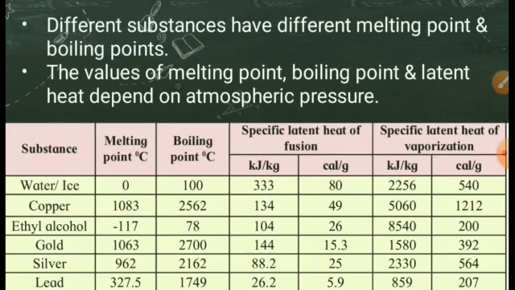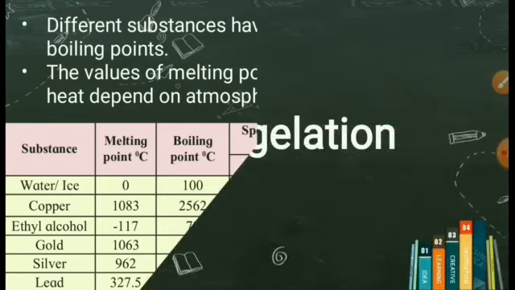Here the difference between the melting point and the boiling point of the substance is being shown. The value of melting point, boiling point and the latent heat depends on atmospheric pressure. Here the table is being given. You have to remember for water and ice the specific latent heat of fusion and of vaporization. It can come in your numerical sums.